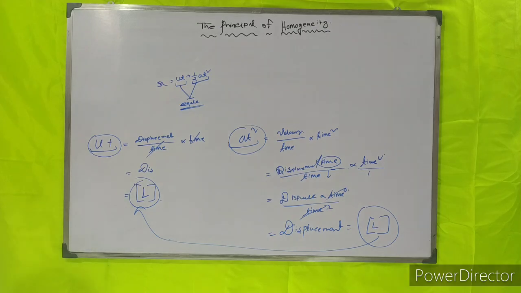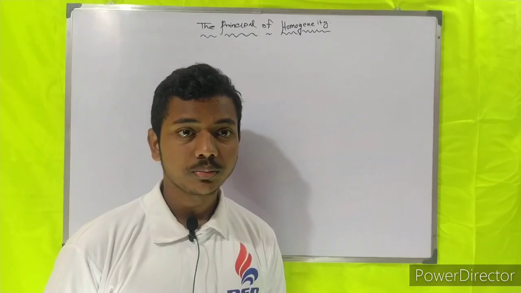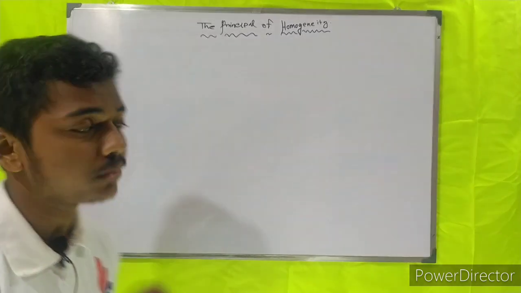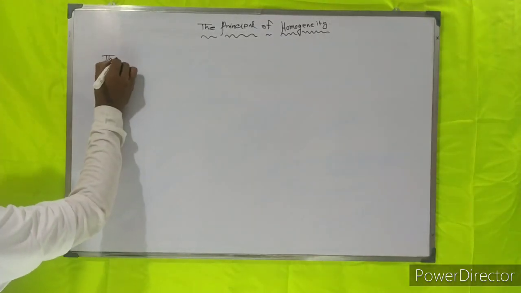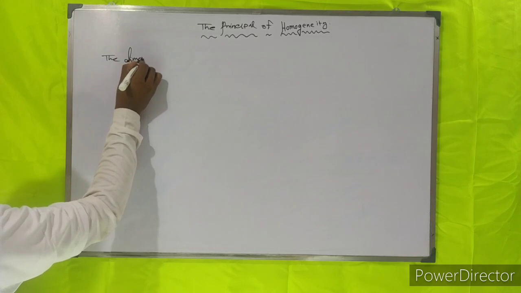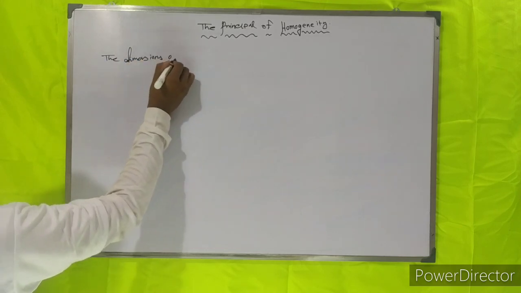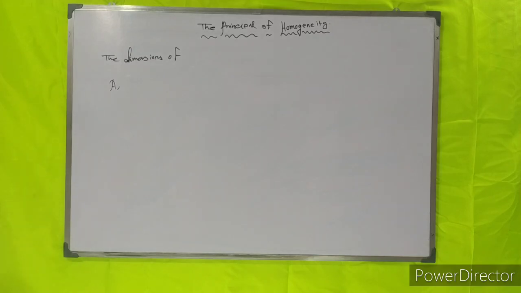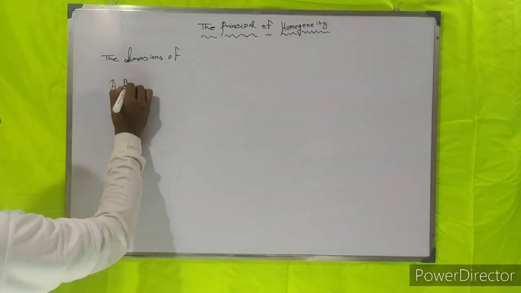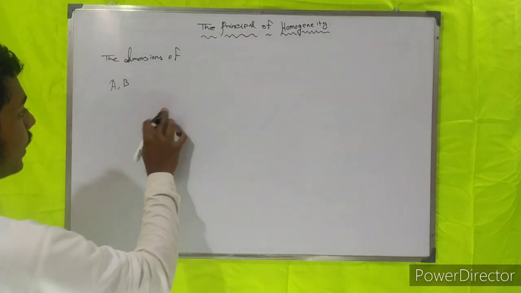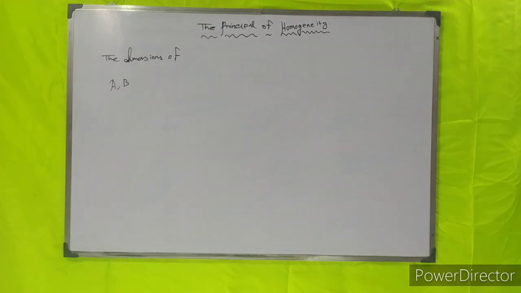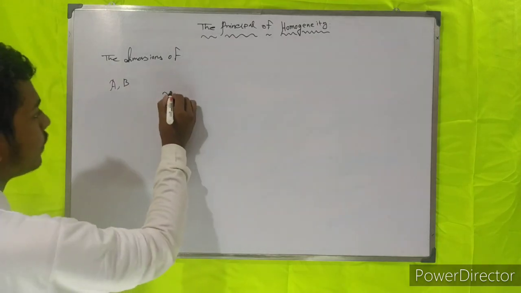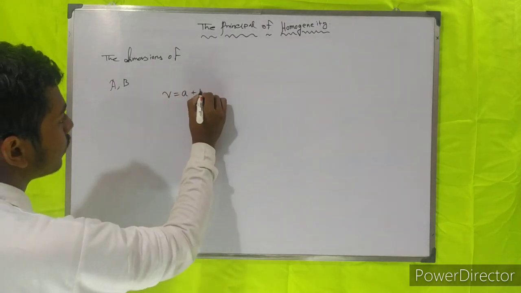So now we will do some illustrations about this. Now we will find the dimension of A and B in the equation v equals A plus bt.